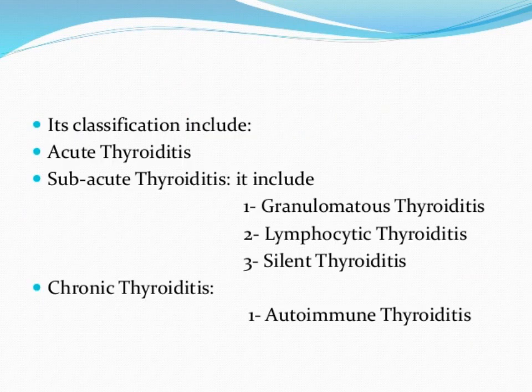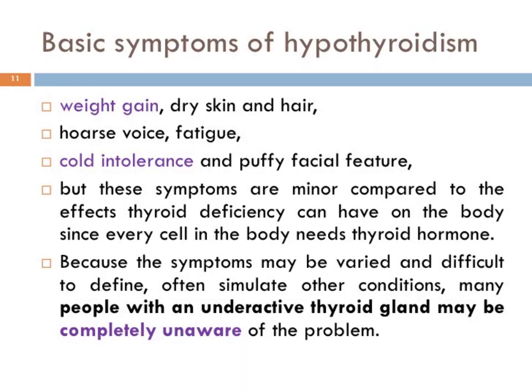As far as classifications is concerned, there may be acute thyroiditis, subacute thyroiditis including granulomatous thyroiditis, lymphocytic thyroiditis, silent thyroiditis. Then chronic thyroiditis include autoimmune thyroiditis.